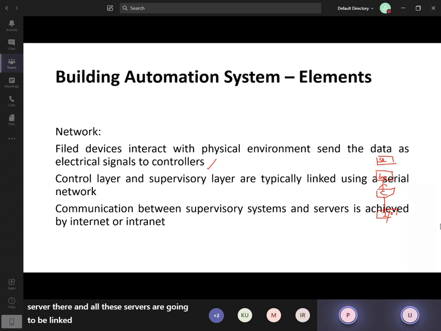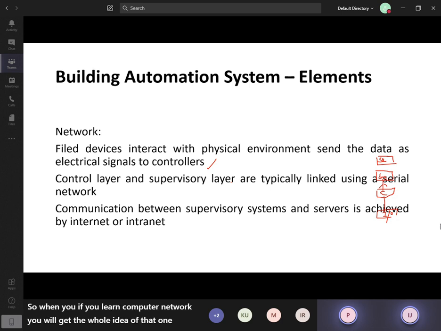A specific network within an organization. Simply that is an intranet. Outsiders cannot enter that network. Only the particular servers or computers can access those data. That's what an intranet is. When you learn computer networks, you will get the whole idea of that one.